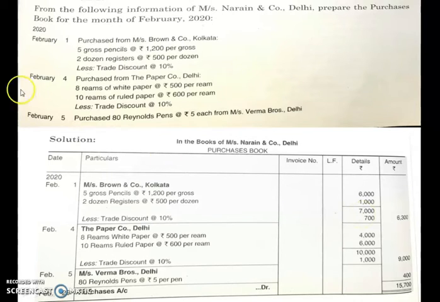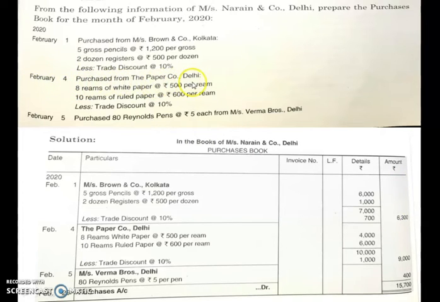What next? They have mentioned that this supplier has given you trade discount on the total payment amount, that is, 7000 is the amount you are supposed to pay to Messrs. Brown and Company. They have allowed you a discount of 10%. So on this 7000, if you calculate 10% discount, 7000 into 10 divided by 100, you will get 700. So less trade discount 700. When you subtract 700 from 7000, you will get an amount of 6300 in the amount column. Right?